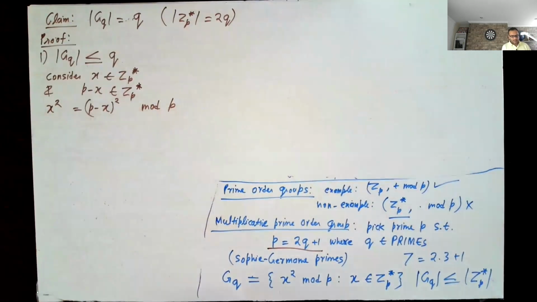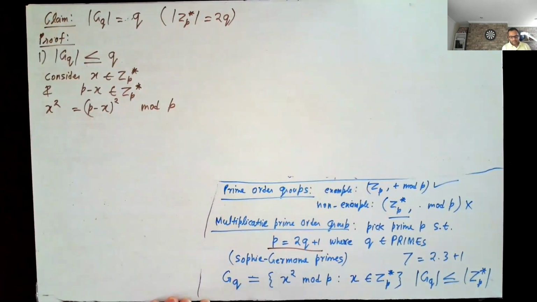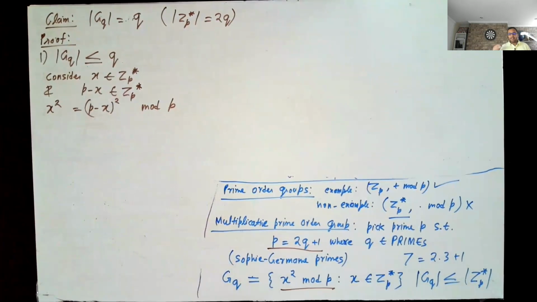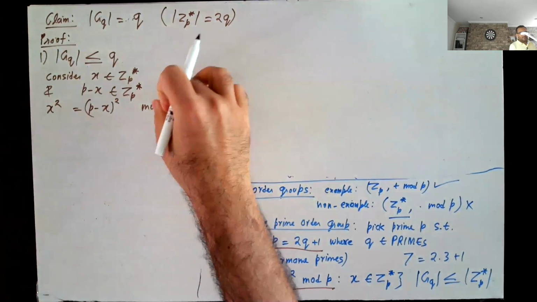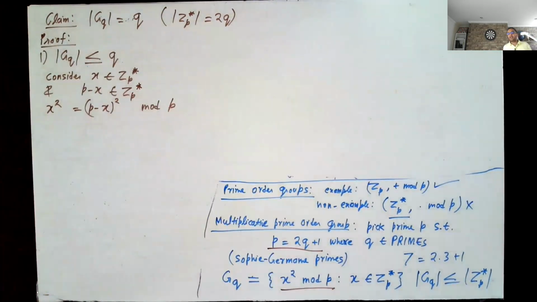Note that GQ consists of all the elements squared mod P. Now I am picking two different elements from ZP star such that their squares are the same. This means that the order of GQ is at least a factor of 2 less than the order of ZP star.